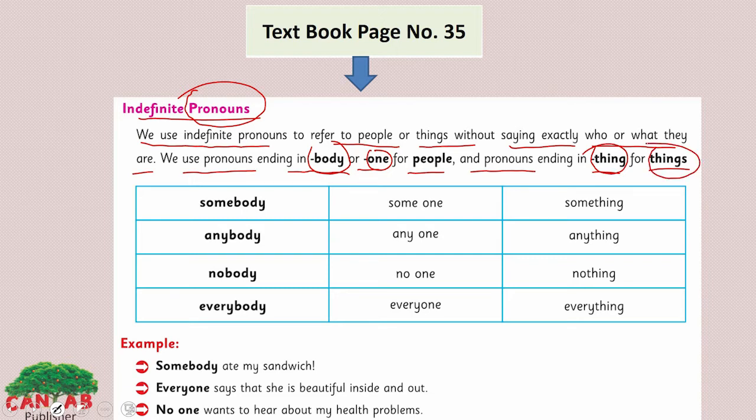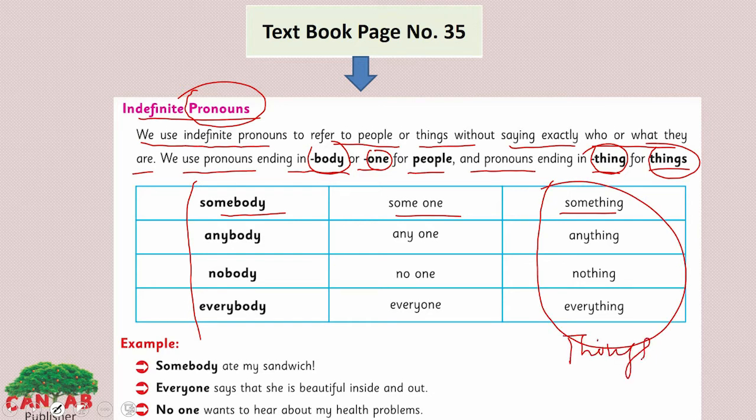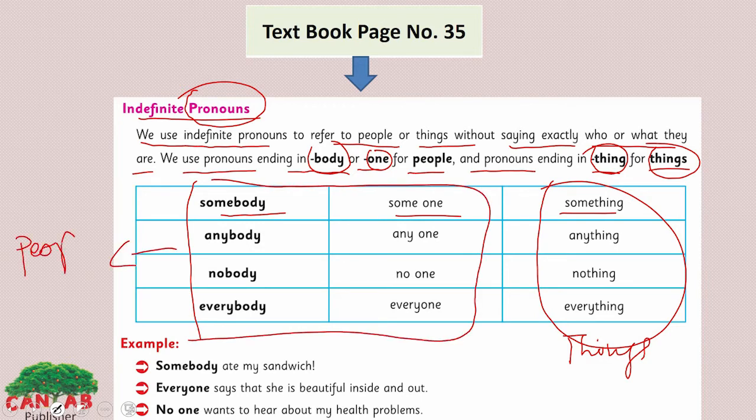Look at this here. Somebody, someone, something. This column is for things only, and these two columns refer to people. Without saying exactly who or what they are, we don't have specific names or groups here.